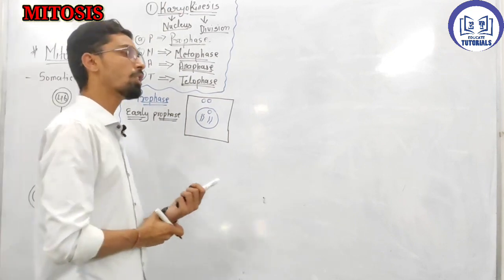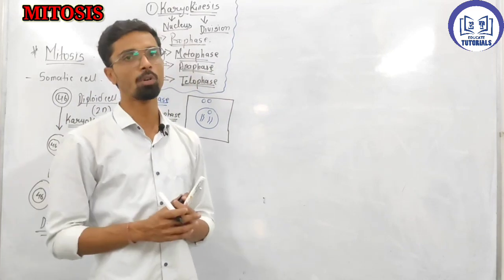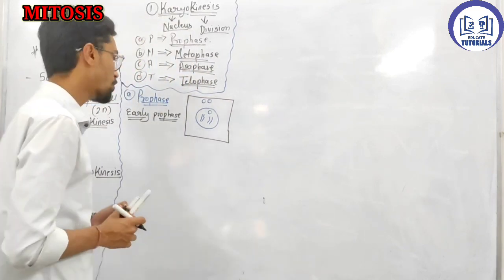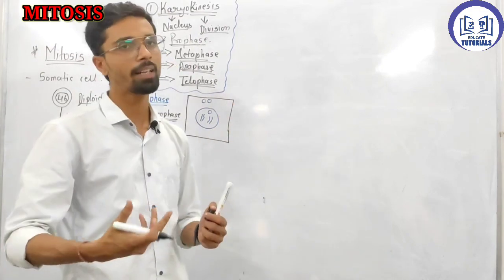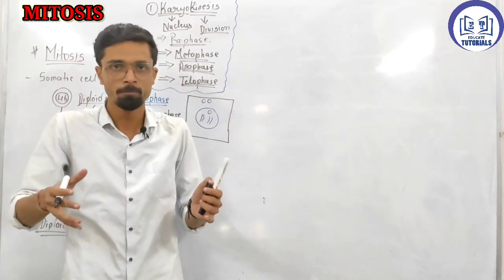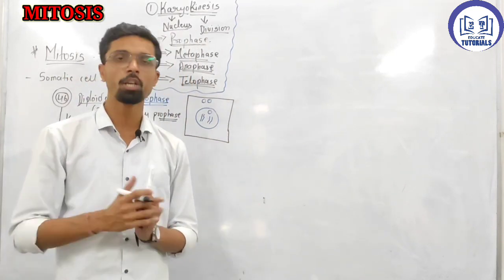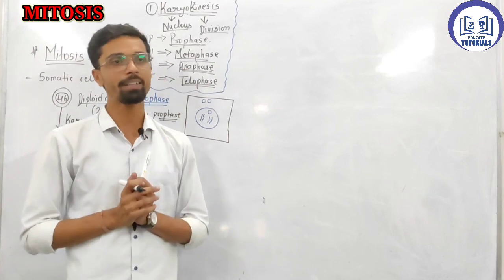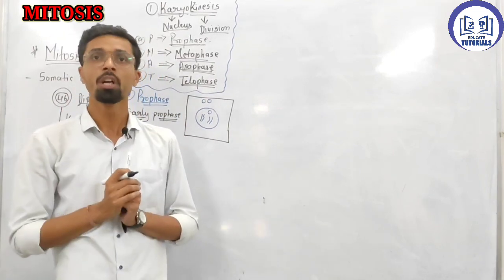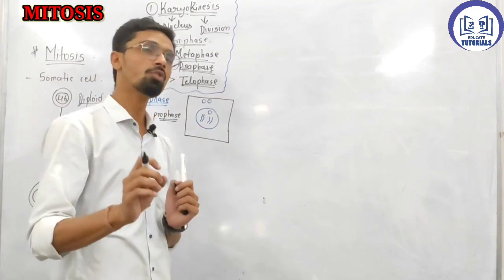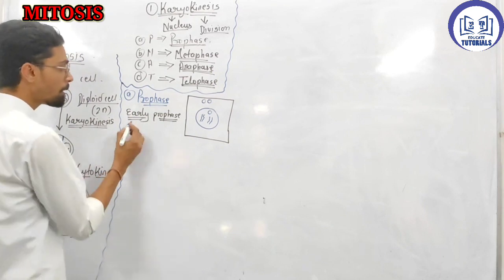In the last video, we saw how DNA is condensed into chromosomes. Just keep in mind, when the double stranded DNA is condensed along with a certain protein, which is basically histone protein, that is called chromatin. And if that chromatin is condensed into an X-shaped structure, that is called chromosomes. So in early prophase, what happens?